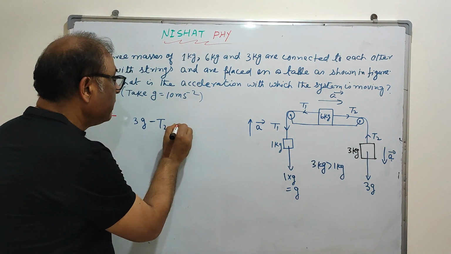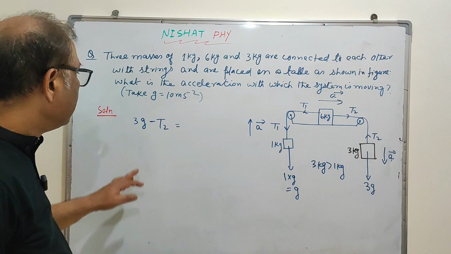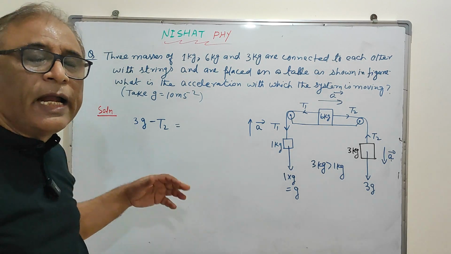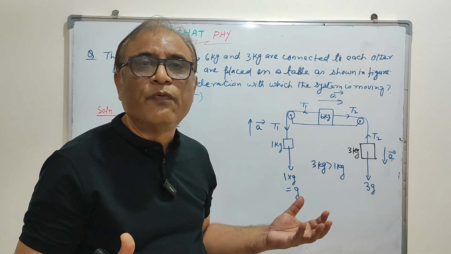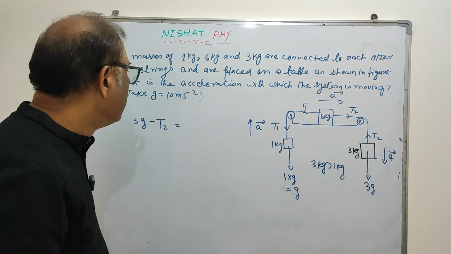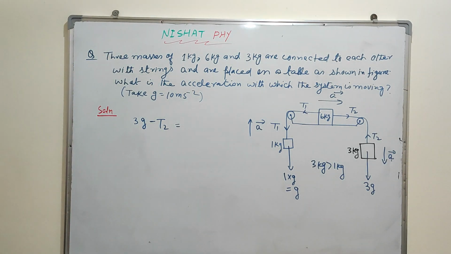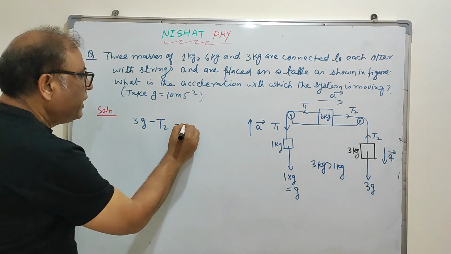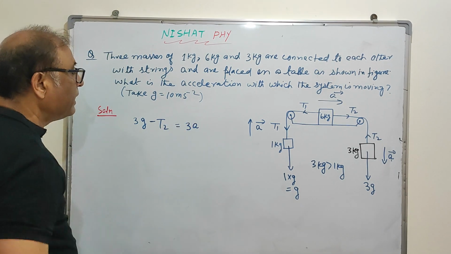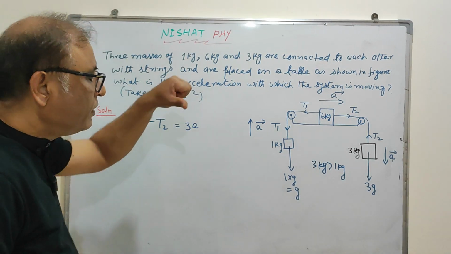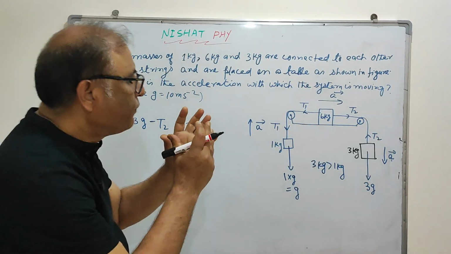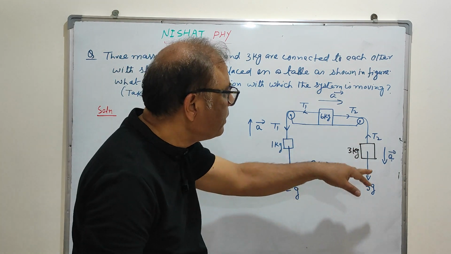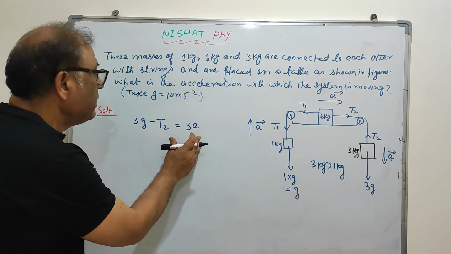We know that tension is a force, and 3g, the weight, is also a force, and the difference of forces is always the net force. So here we write 3g downward minus T2 upward, and the difference is the net force on the 3 kg body, which is 3a.